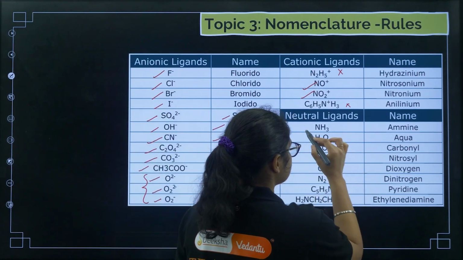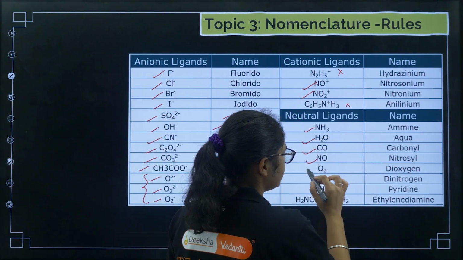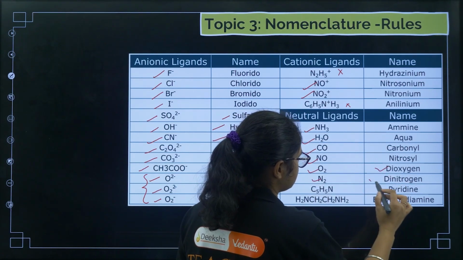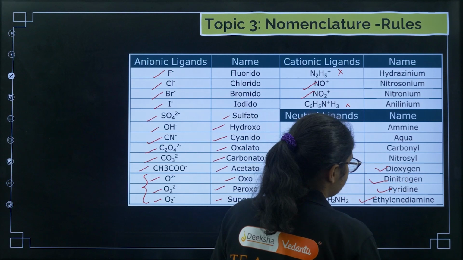Coming to neutral ligands, NH3 is amine, H2O is aqua, CO is carbonyl, NO is nitrosyl, O2 is dioxygen, N2 is dinitrogen, C5H5N is pyridine, and then this one is ethylenediamine.